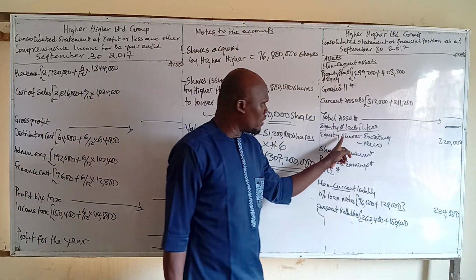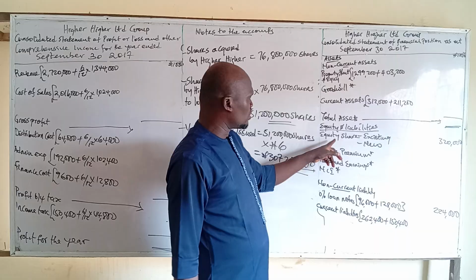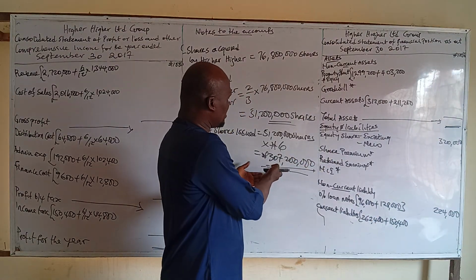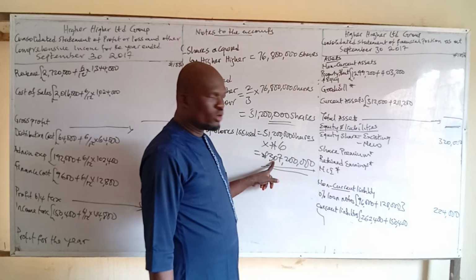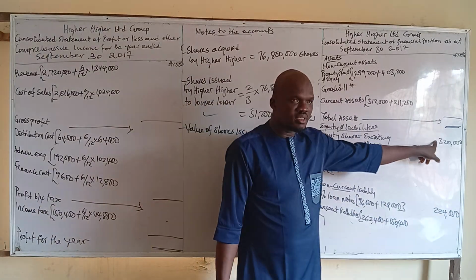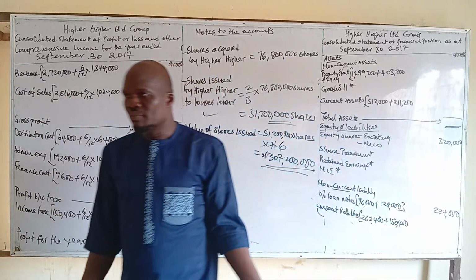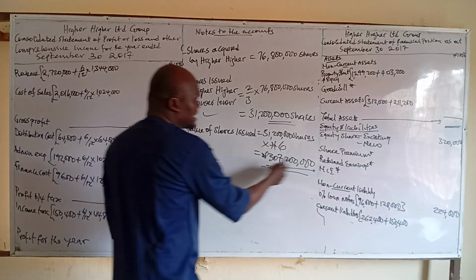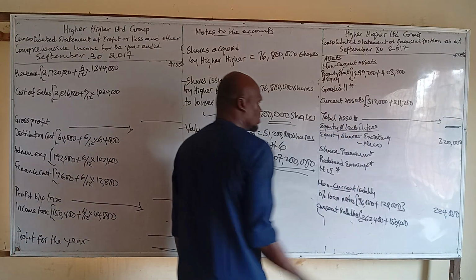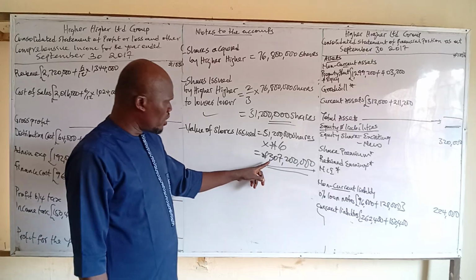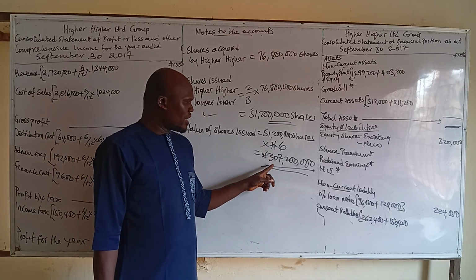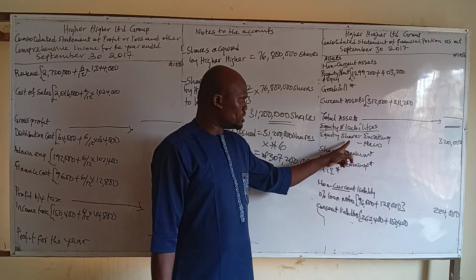Now, 307,200,000 represents the value of shares issued. Meaning that when you go to the consolidated statement of financial position, our new share capital is now what? 307. Remember, the existing is what? 320. Abi? So now, how do we bring this into that share capital? It will be wrong when you add this to the share capital.